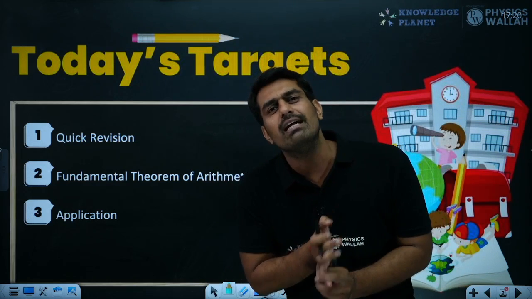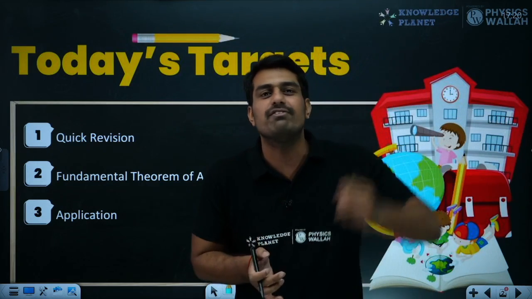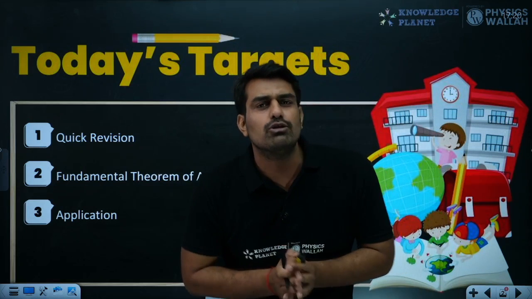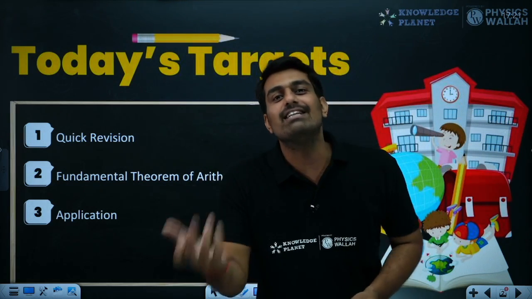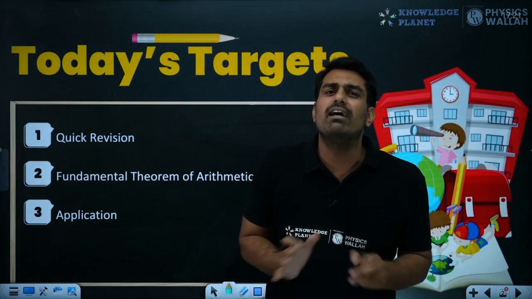What things have we learned? Since this is a chapter related to the number system, we have to understand first of all the types of numbers, then operations on numbers. So what kind of operations? Basically, we have learned about the highest common factor, lowest common multiple, all these things. So that will all be covered in this part.